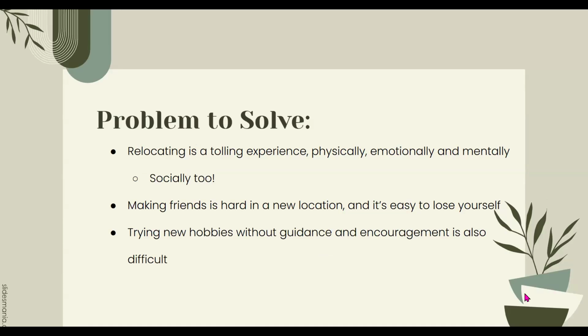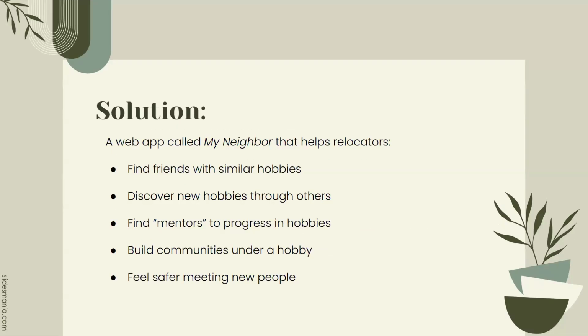So if we go to the next slide, the solution that we made is a web app called My Neighbor, and it helps relocators find friends with similar hobbies, discover new friends through others, find mentors to progress in hobbies, and essentially create hobby hubs, a community.